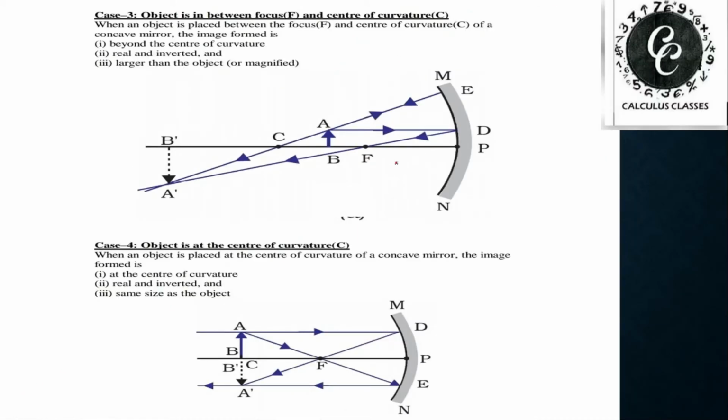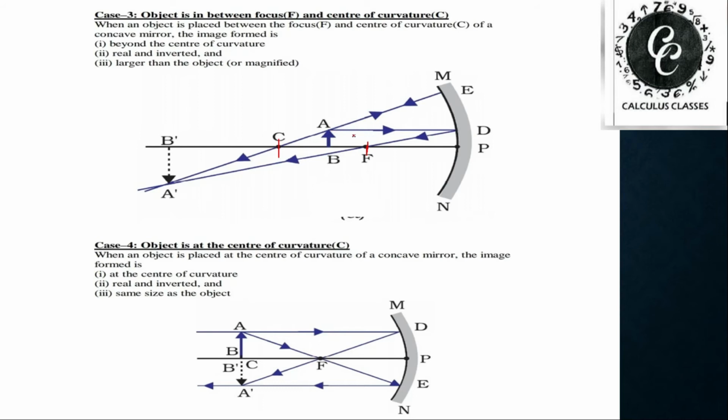Now case number 3 and 4. Case number 3 says that we are keeping the object between the focus and the center of curvature. This is the focus and this is the center of curvature. So the image will form behind the center of curvature.